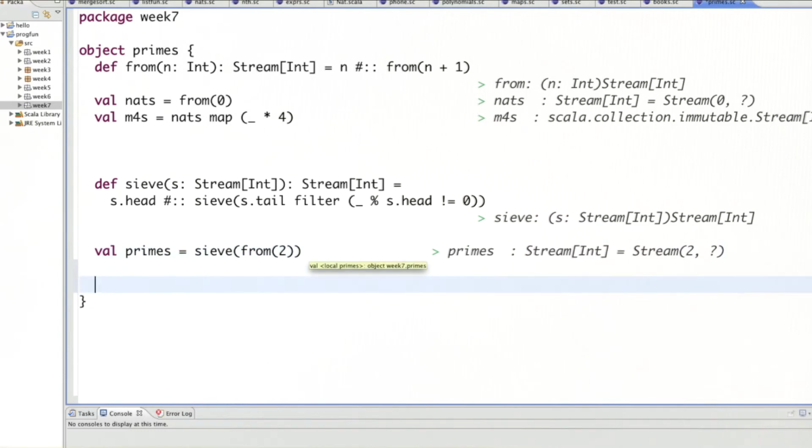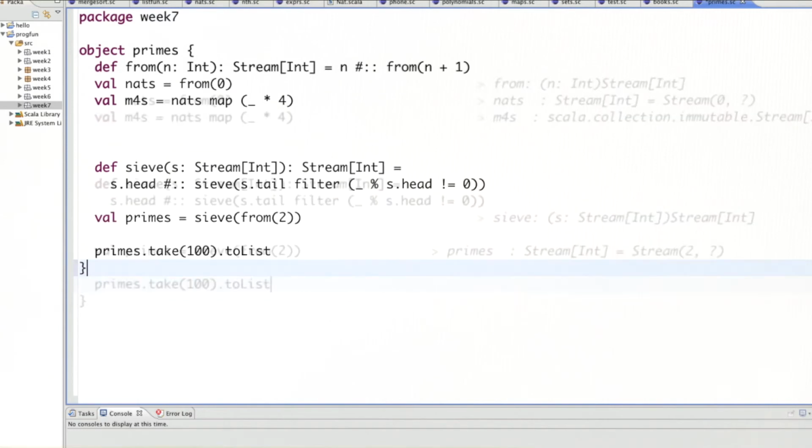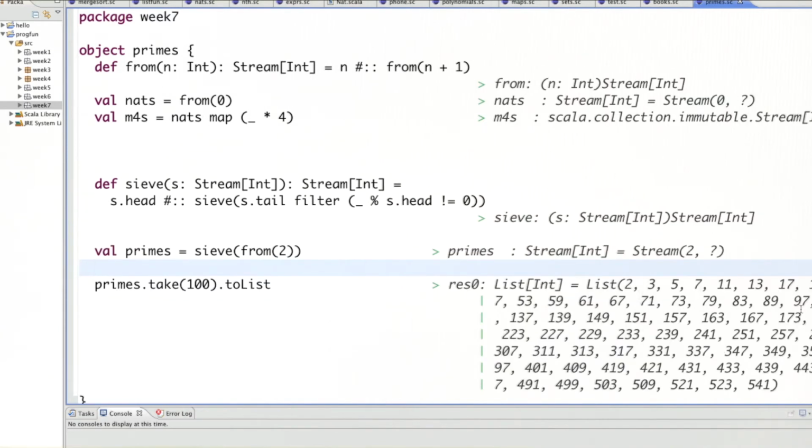Let's try it out. Primes: let's take the first prime numbers and convert it to a list. And there you go, the first prime numbers here on the right.